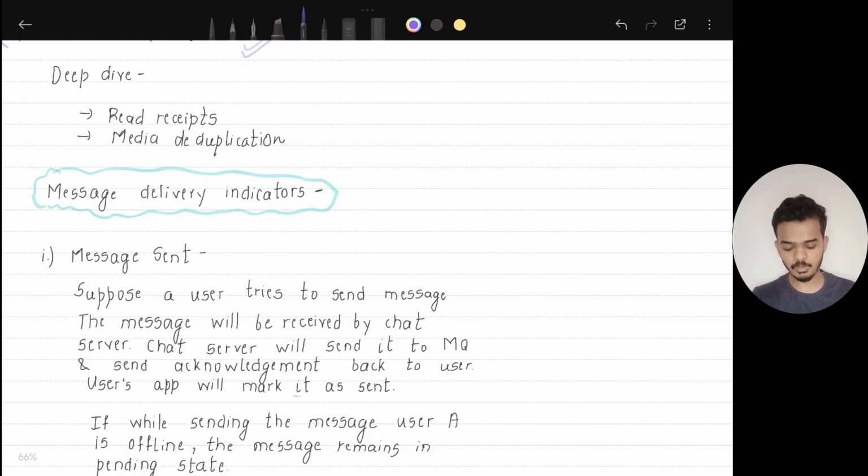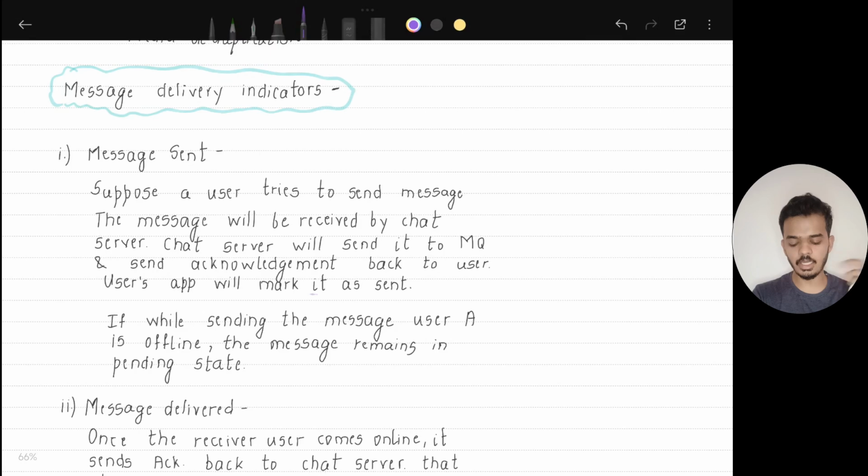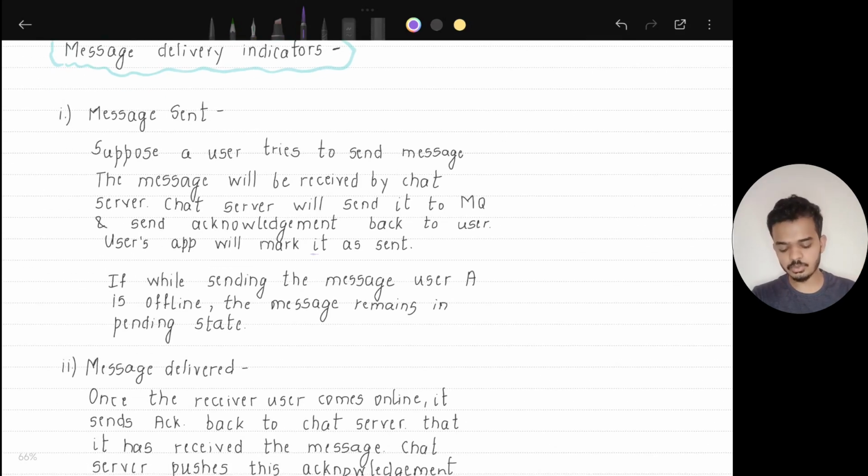Now, we have not discussed how we will incorporate message delivery indicators, like message sent and message received. So let's discuss that. Suppose a user tries to send a message, the message will be received by the chat server. The chat server will send this message to the message queue, and will itself send the acknowledgement back to the user's app.